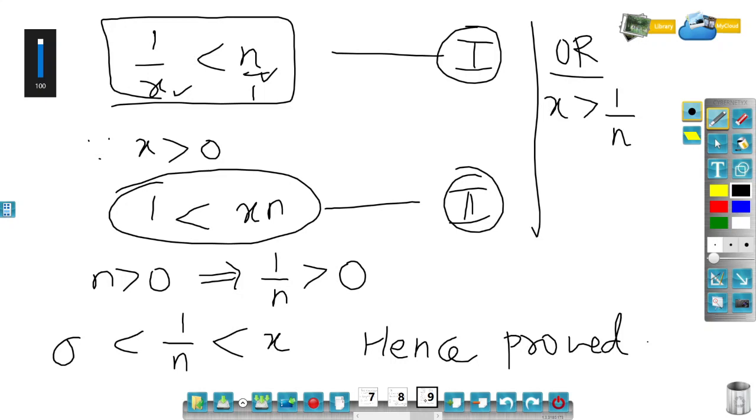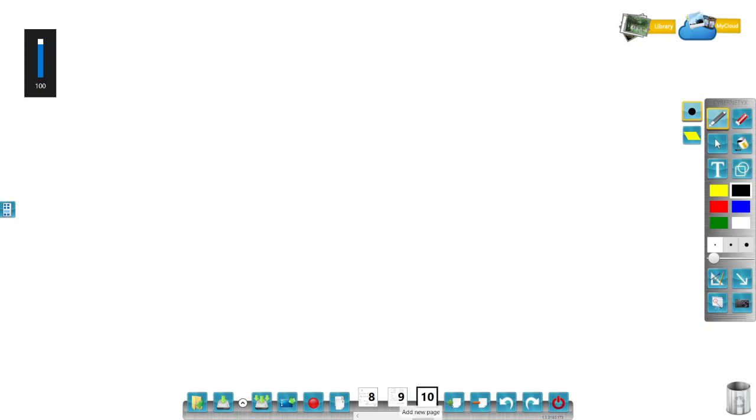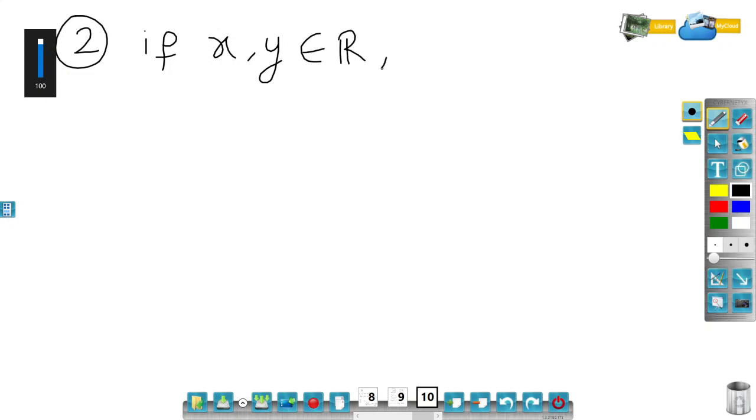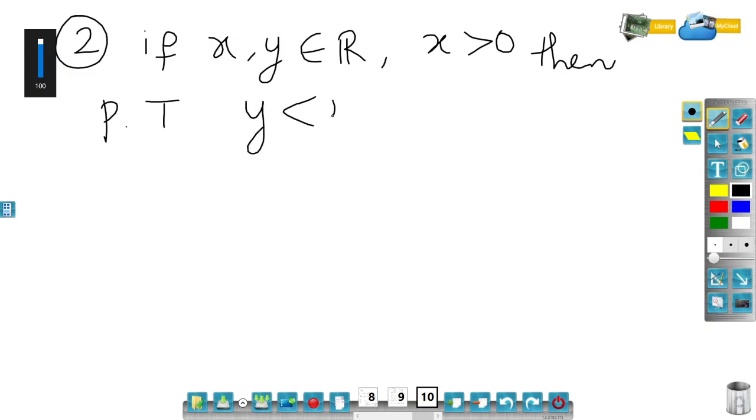Now let me have a few more corollaries of the Archimedean property. So based on the Archimedean property, corollary number 2: if x, y belong to the real numbers, x strictly greater than 0, then prove that y is strictly less than n times x. The proof is as follows.